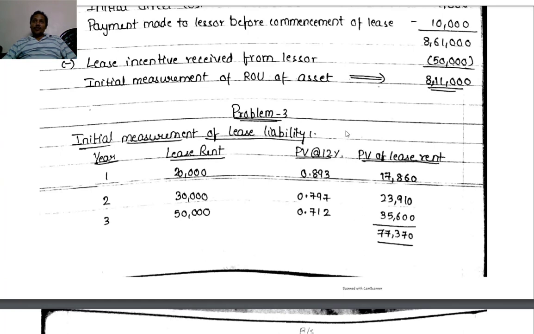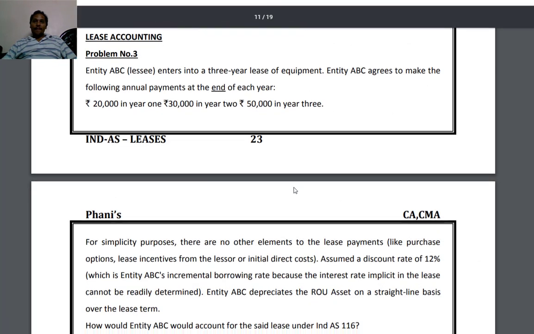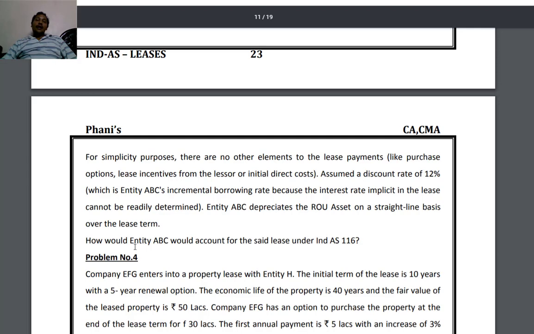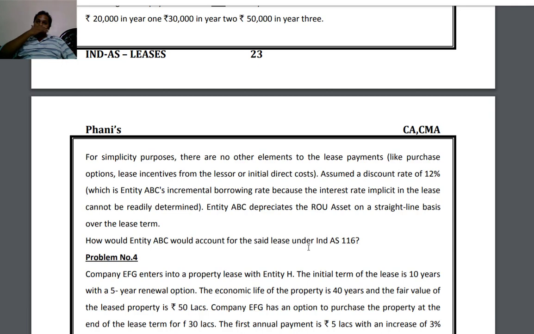Then another question he is asking: how would entity ABC account for the said lease under Ind AS 116? Okay, the liability side part we have discussed. Now what about the asset side? We, as a lessee organization, have a right of use of asset against that particular equipment over a period of 3 years. Then the right of use of asset we have to recognize as an asset.